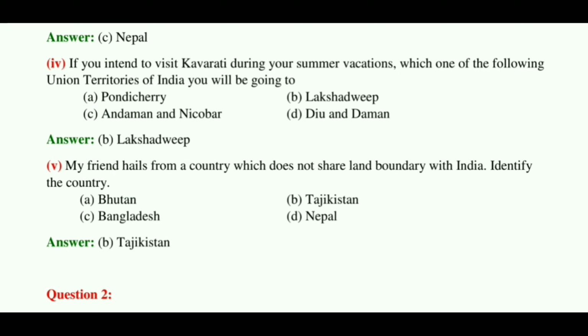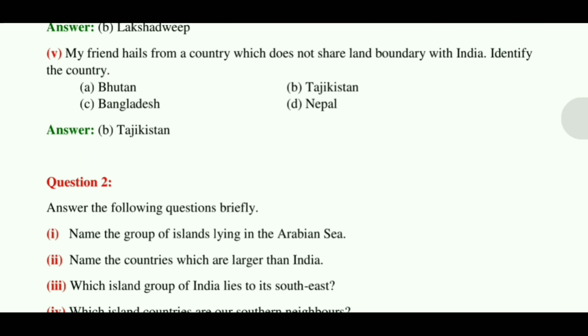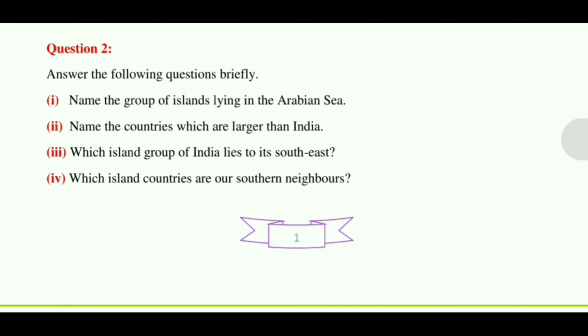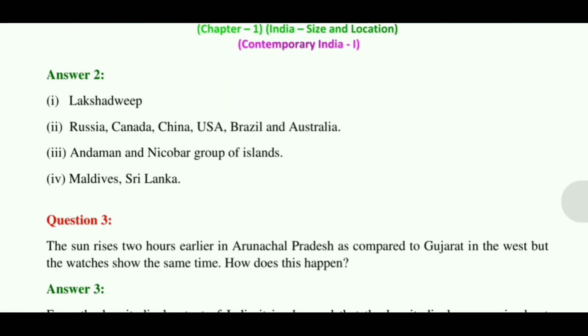Fourth, if you intend to visit Kavaratti during your summer vacations, which one of the following union territories of India will you be going to? Answer Lakshadweep. Fifth, my friend hails from a country which does not share land boundary with India. Identify the country. Answer B. Tajikistan. Question 2. Answer the following question briefly. Question 1. Name the group of islands lying in the Arabian Sea. Answer Lakshadweep.